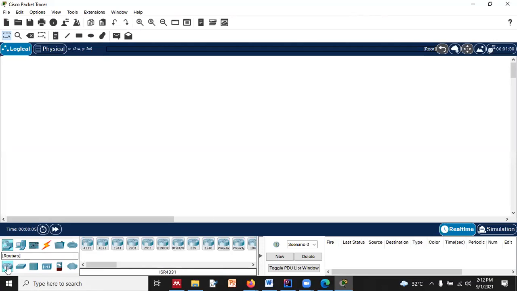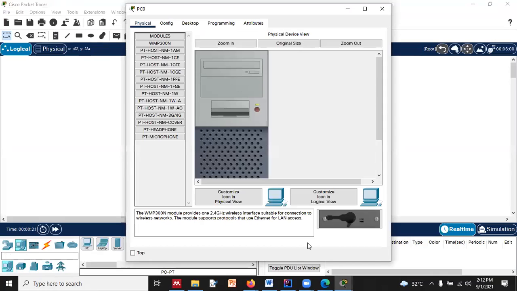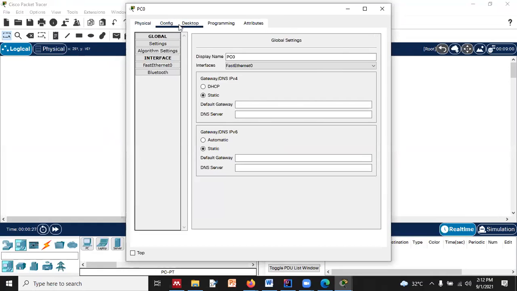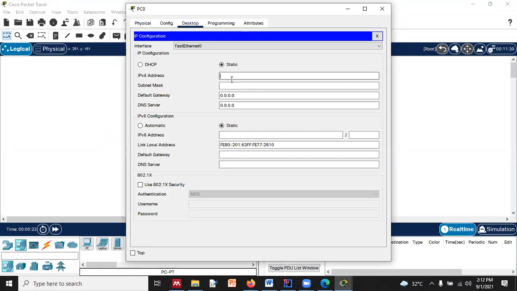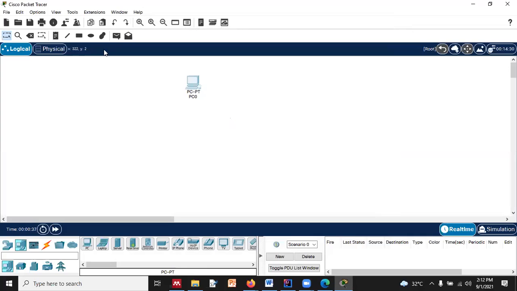So see, these are the category and subcategory, and over here we are talking about the end devices, and this is the user interface, right? This is what chapter 2 is talking about. We did it, and we have gone very far from this, and we have already covered this part. So this is your graphical user interface, right? You can see where we can move in this manner, and we can assign IP addresses and all. This is how we are configuring a device, right? I have already explained that part, so I'm not going to explain it again and again. But yes, I'm telling you, this is what chapter 2 is talking about.